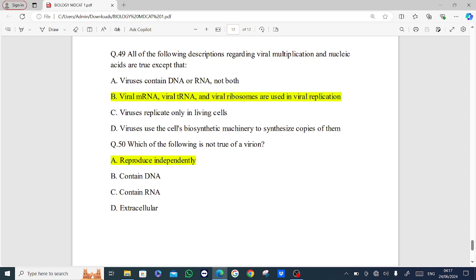Next MCQ is which of the following is not true of a virion? Options are reproduce independently, contain DNA, contain RNA, extracellular. Answer is option A, reproduce independently.